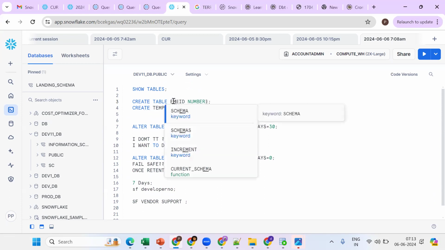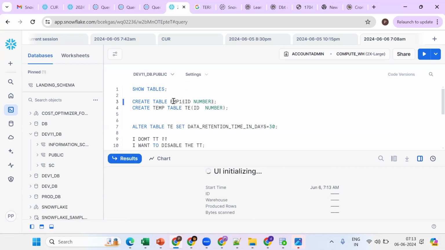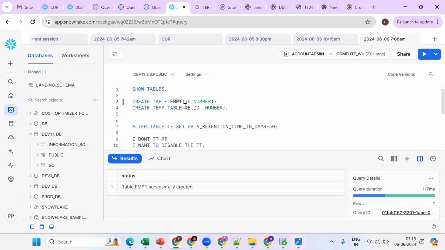Suppose EMP1 is a permanent table. Now I created the same thing with the same name as a temporary table also. Now what if I go for show tables like EMP? How many tables will be there, one or two? Two tables, as long as the session is active. Why two tables? Remember, in a database one name should be given for only one object.